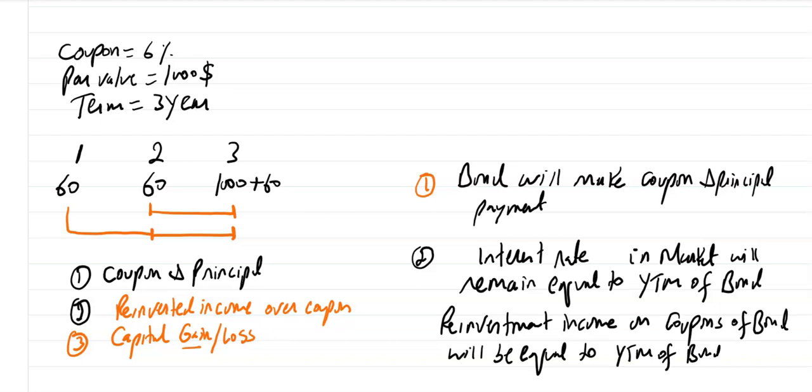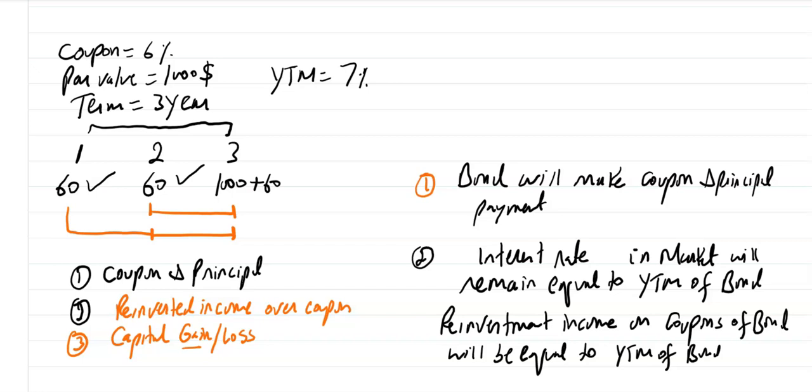For example, if in this case YTM is 7%, that means you will be able to reinvest this 60 at 7% and the next coupon at 7%. So the interest rate in the market will also remain at 7%. That is the assumption. It can be different, because in the market interest rates can be higher or lower, but we are assuming that the interest rate in the market will remain the same as the YTM of the bond.